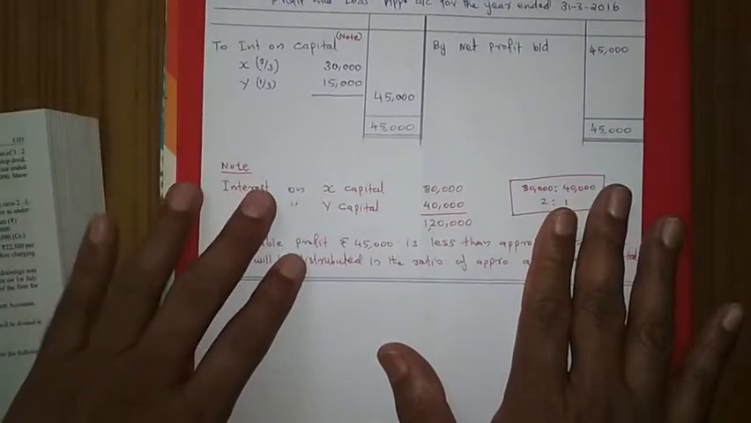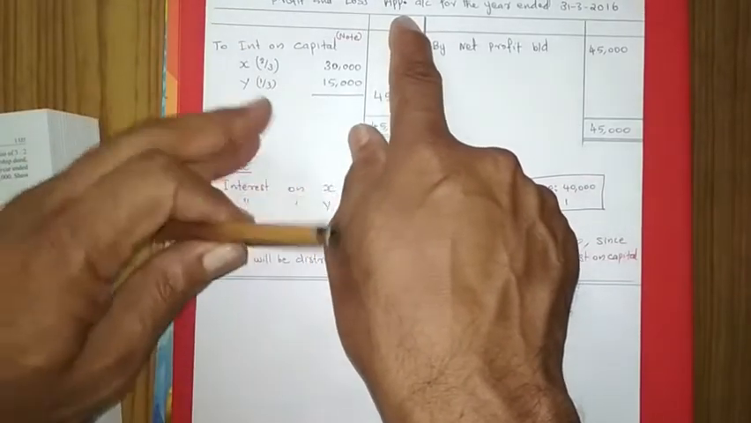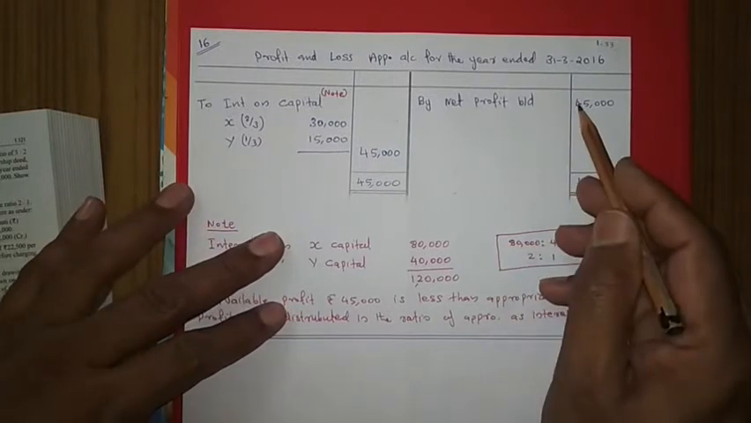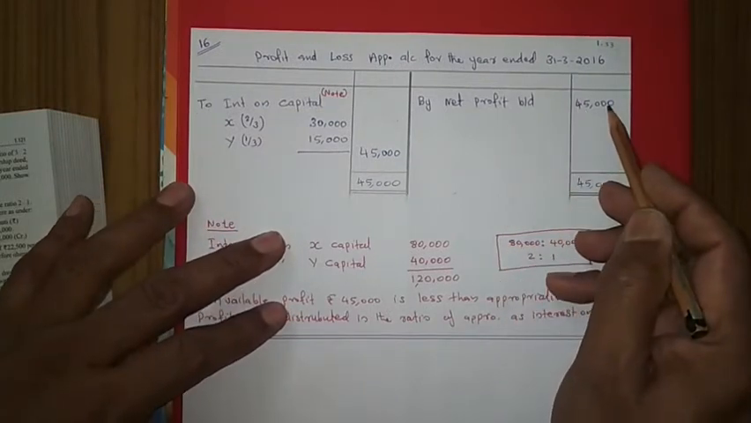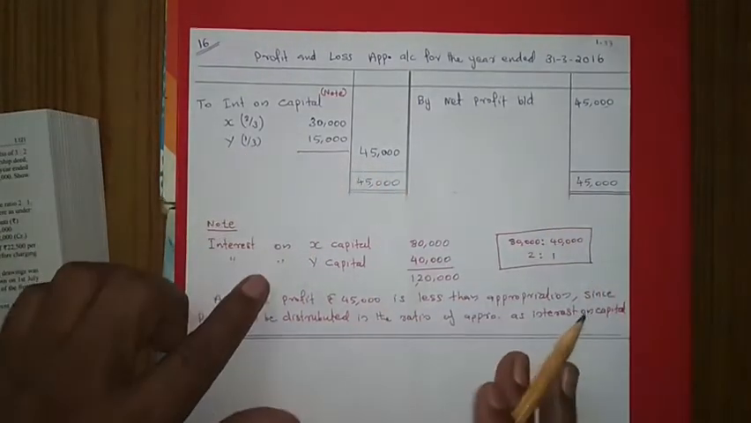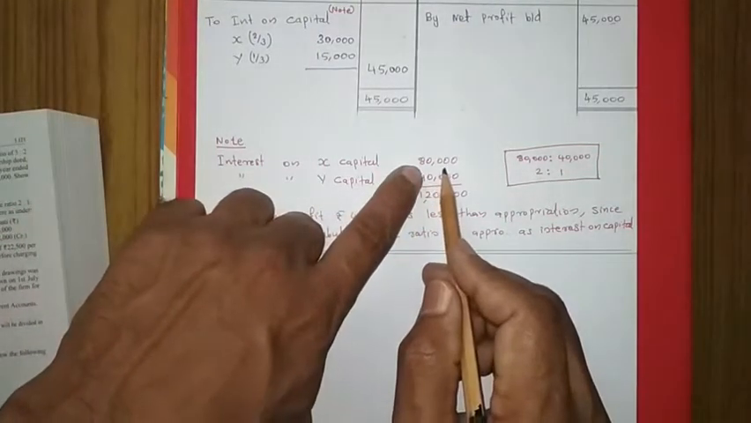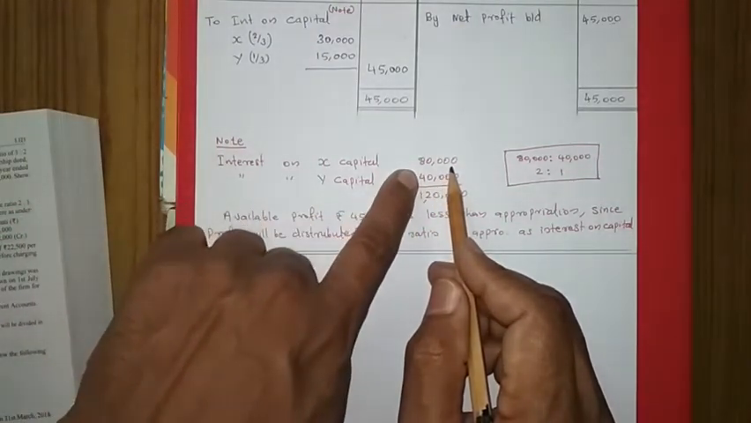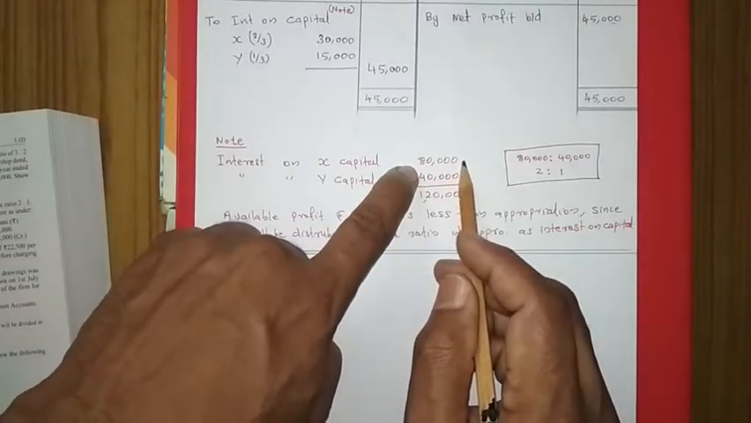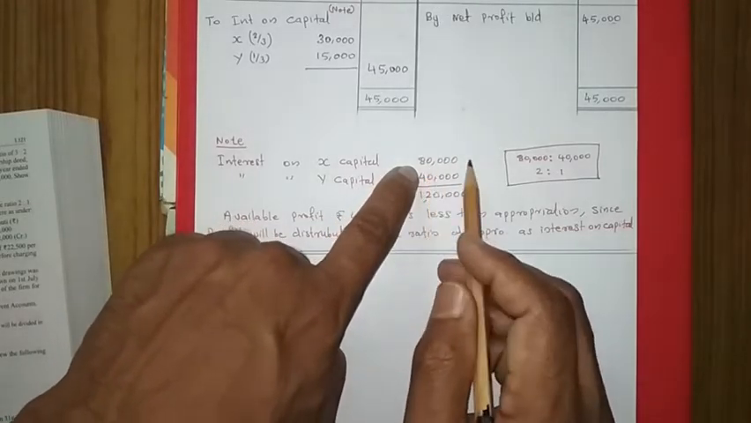First of all, we are making a profit and loss appropriation account only, not a profit and loss account, because interest on capital is an appropriation. Net profit of 45,000 is brought down. After that, this 45,000 only we can give. Whenever we are calculating the interest on X's capital, it is coming to 80,000. You know the calculation now, so I am not repeating that. The calculation will be capital amount into rate into time. Time will be 1 year, so capital into rate is enough.